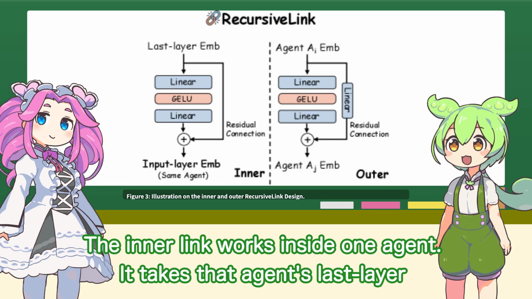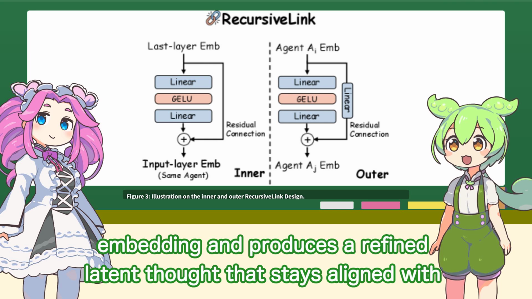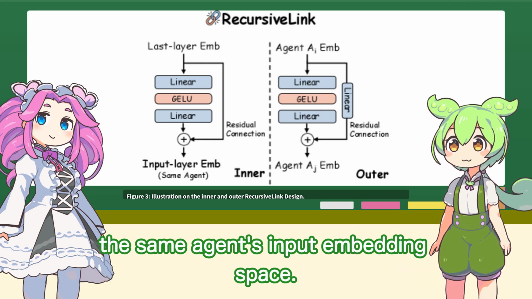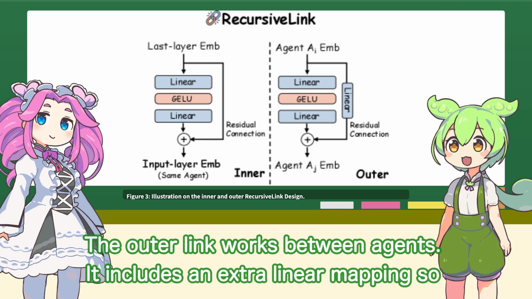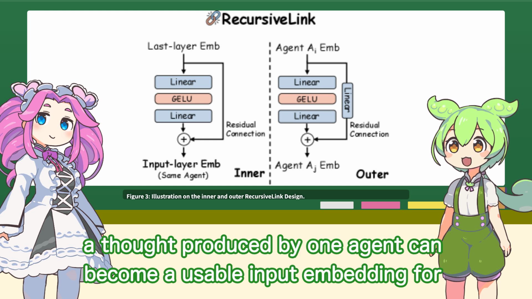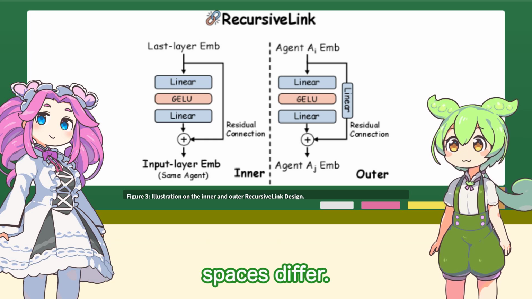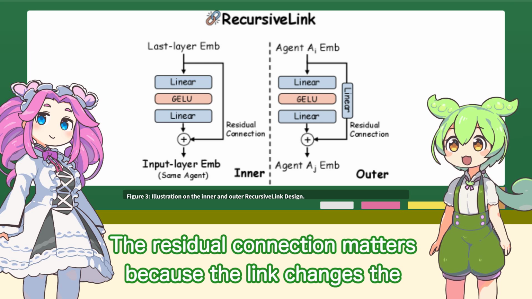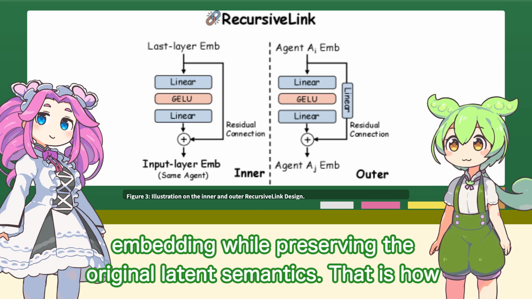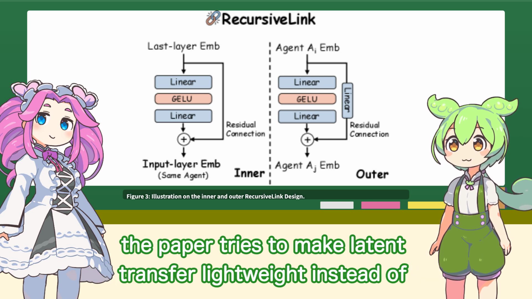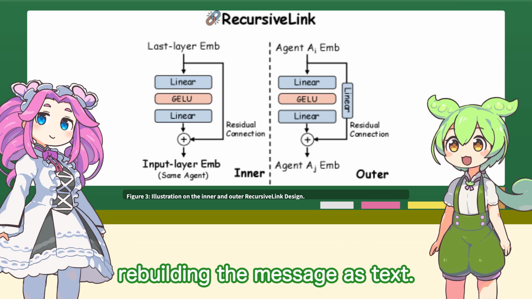The inner link works inside one agent. It takes that agent's last layer embedding and produces a refined latent thought that stays aligned with the same agent's input embedding space. The outer link works between agents. It includes an extra linear mapping so a thought produced by one agent can become a usable input embedding for a different agent, even when their hidden dimensions or embedding spaces differ. The residual connection matters because the link changes the embedding while preserving the original latent semantics. That is how the paper tries to make latent transfer lightweight, instead of rebuilding the message as text.